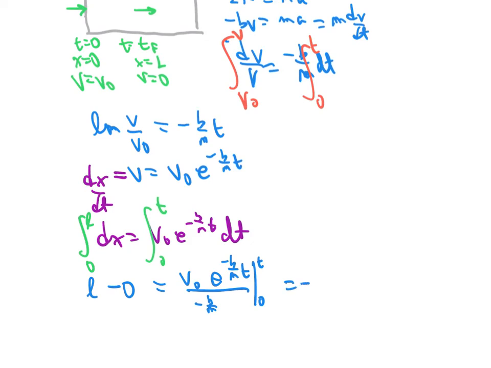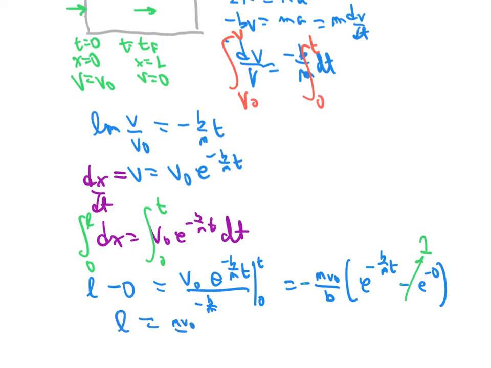So minus m v0 over b, and then e to the minus b over m t minus e to the minus 0. But of course, that's just 1. And we have this minus sign and that minus sign. And so we end up with the length we travel as a function of time being m v0 over b, times 1 minus e to the minus b over m t.